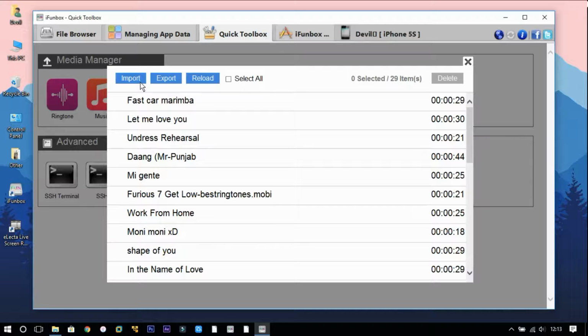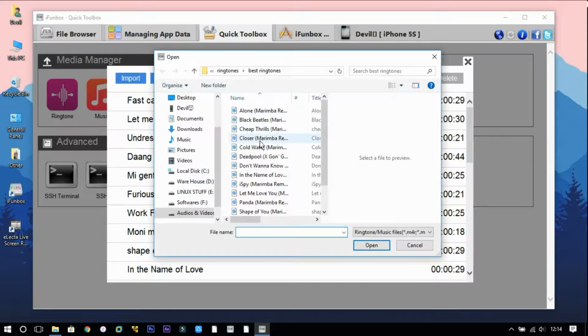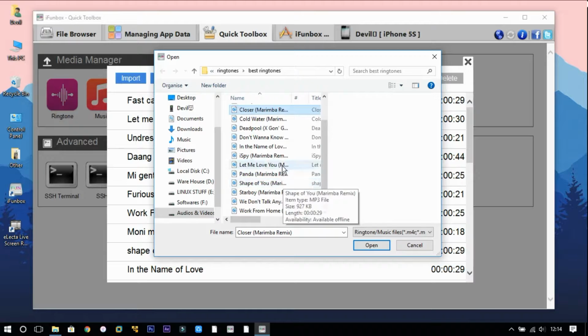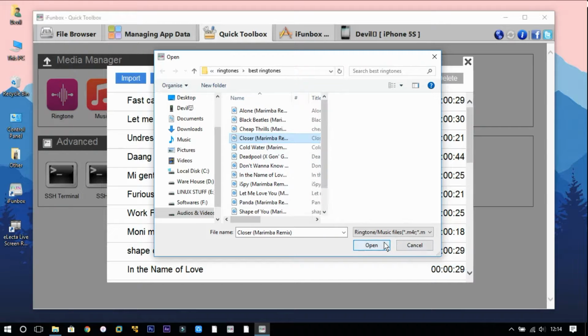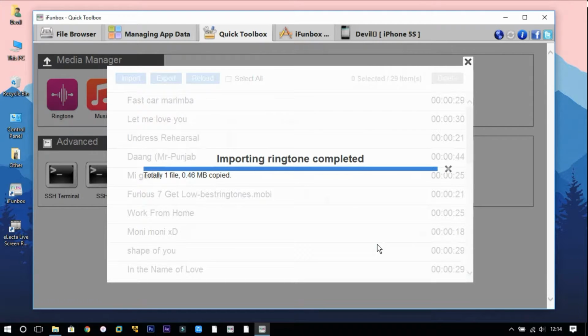Another window comes up, click on the browse ringtone button. The window will pop up again. Go to the location where the ringtone is saved. As you can see, I have lots of ringtones present in my computer, but I will be importing the ringtone Closer. Select the ringtone and click on open.